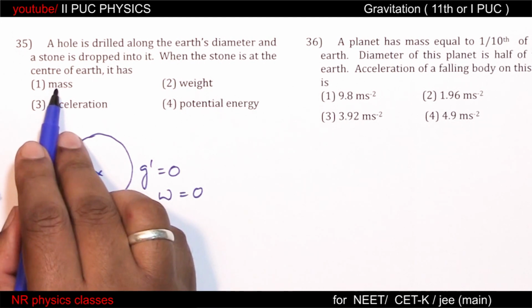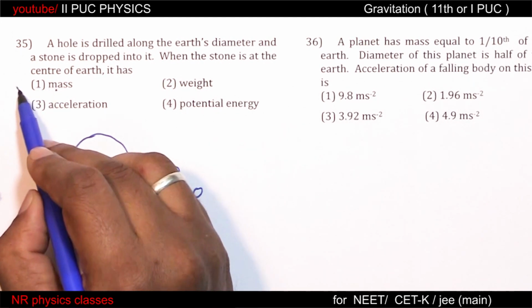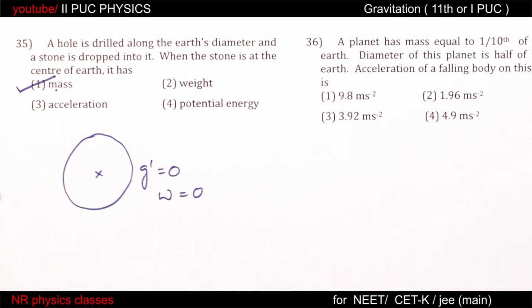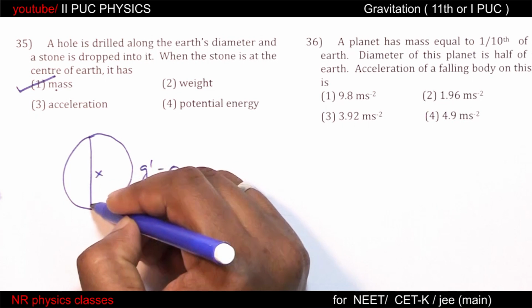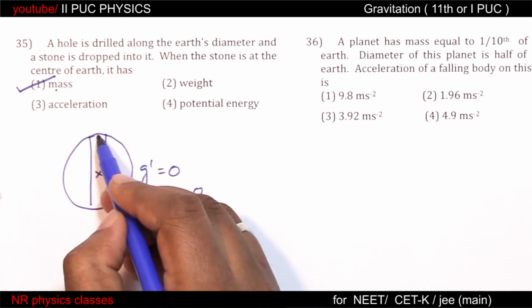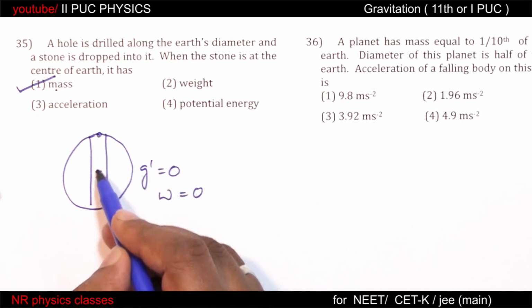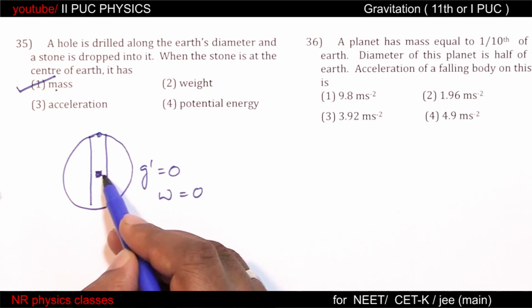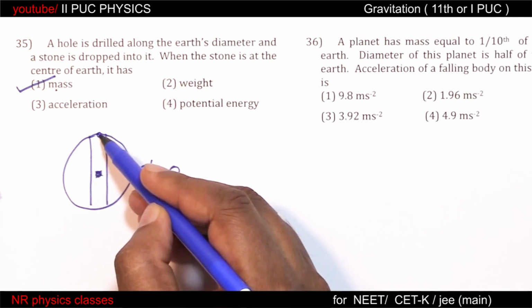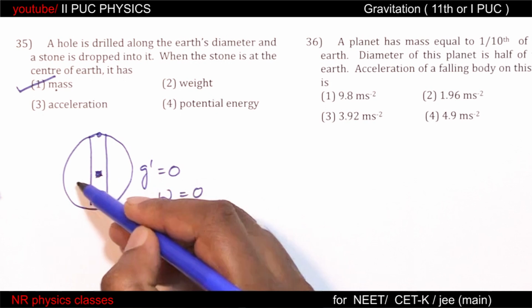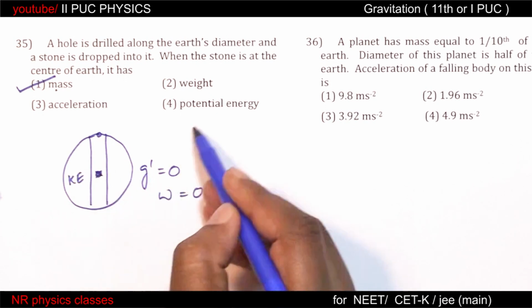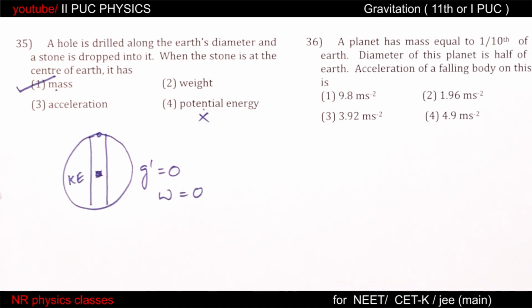And mass doesn't depend on place. Therefore, it has mass. This is the tunnel. If stone is dropped, by the time the stone reaches center of the Earth, the entire potential energy is converted into kinetic. Therefore, it has kinetic energy, not potential energy.